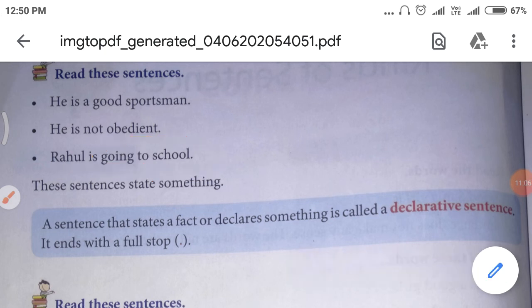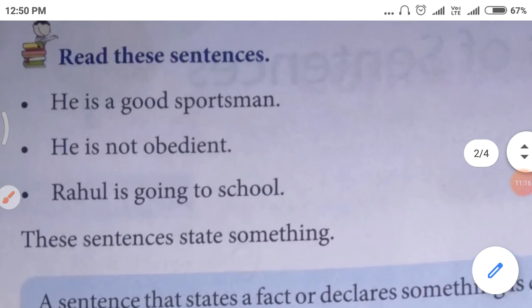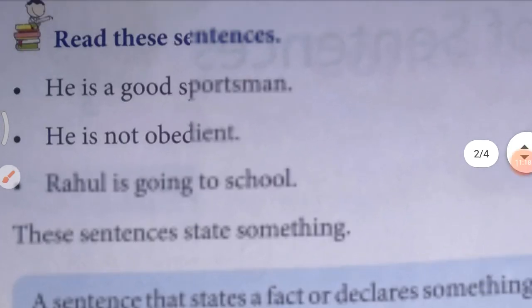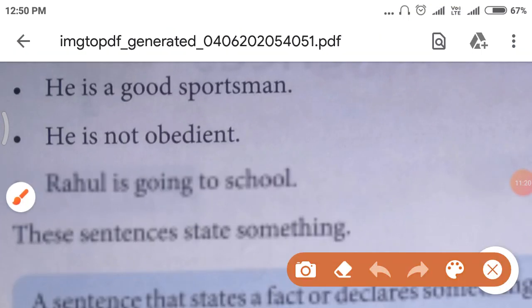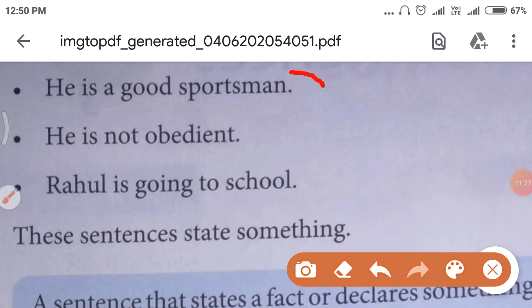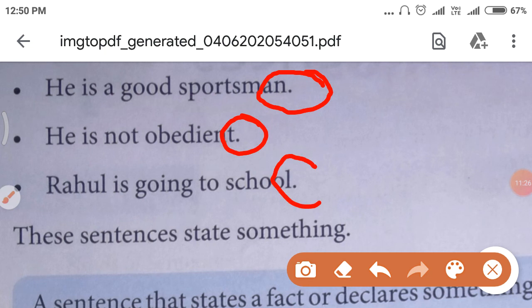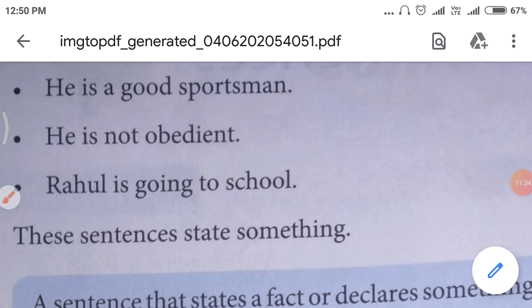So when something is declared in the sentence, it is called declarative sentence and it ends with a full stop. You can see all the sentences. Full stop means a very small dot at the end of the sentence. Understood?